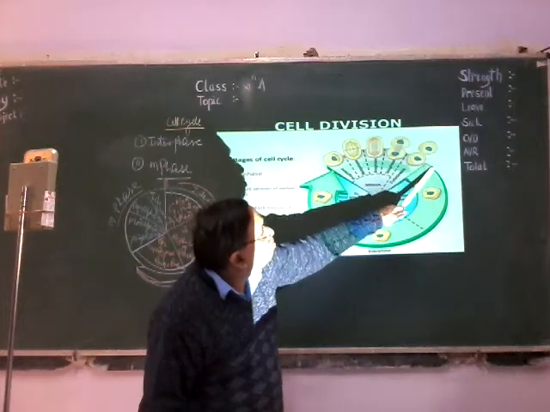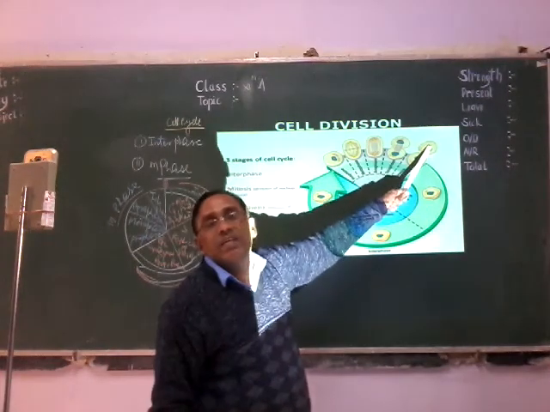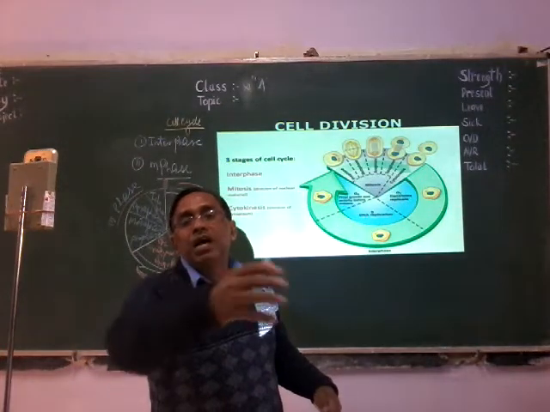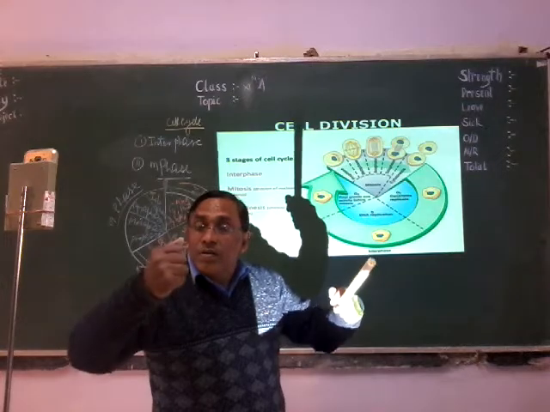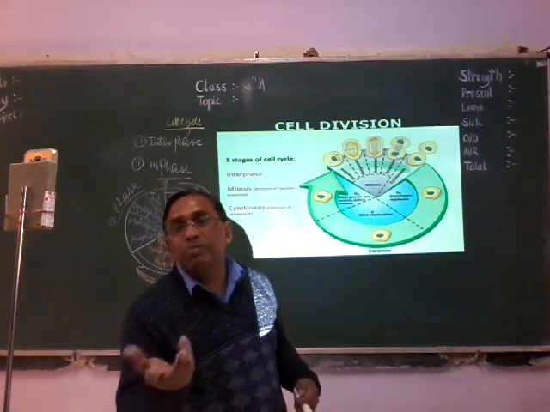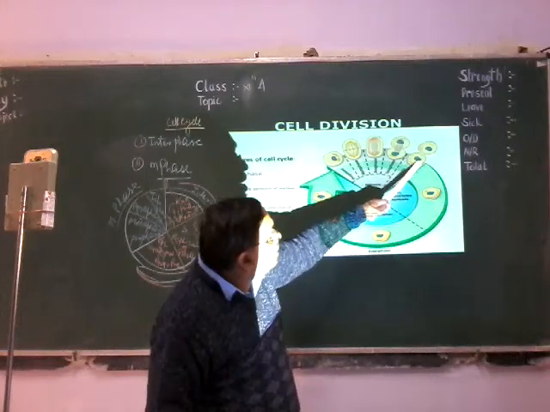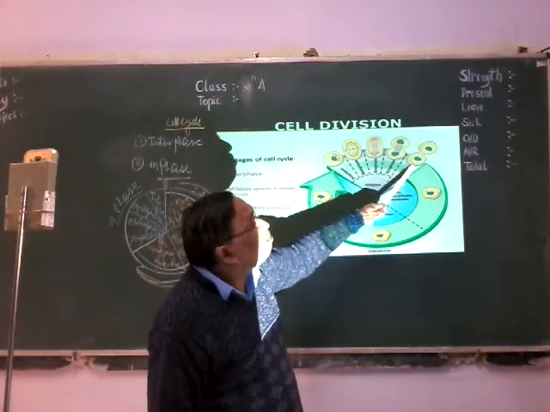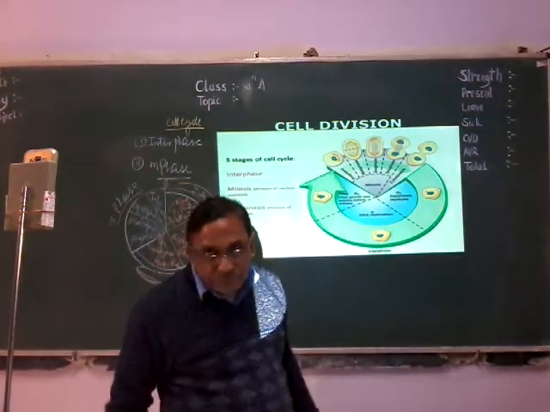Again among these, some cells undergo division and some cells stop dividing, undergo G0 phase, undergo anatomical and morphological modification, and get adapted to perform a specific function, becoming part of permanent tissue. But the cell which is metabolically active again undergoes G1 phase, S phase, G2 phase, again divides to form daughter cells. This way the plant and animal are growing.